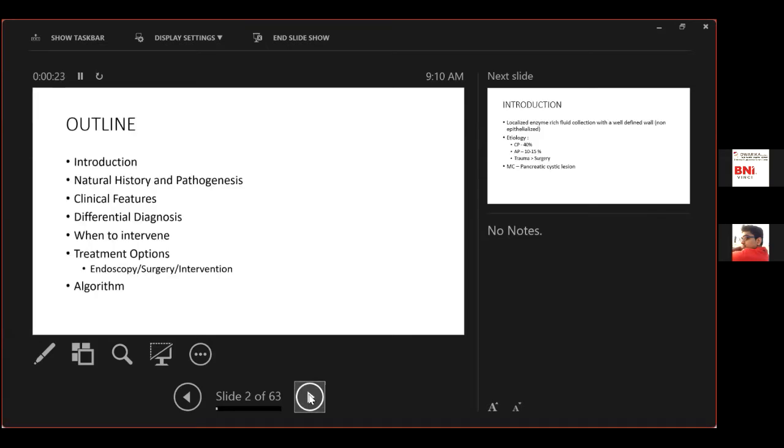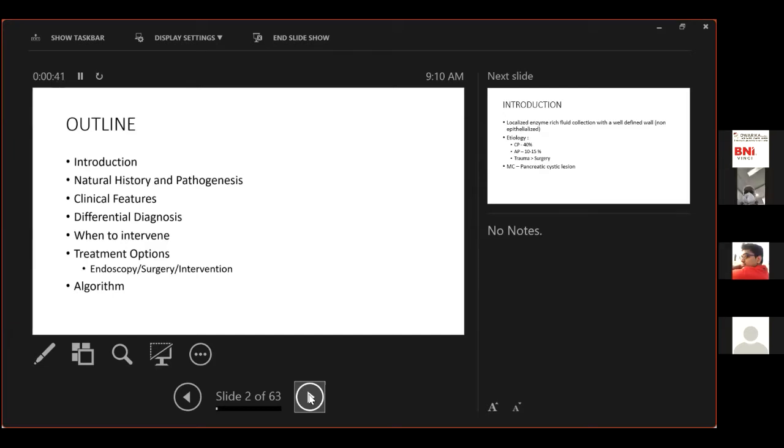The outline of the talk will proceed as follows. To start with an introduction, I'll go briefly over natural history and pathogenesis, clinical features, diagnosis and its differential diagnosis. A very important part is when to intervene, treatment options that are available to us, and end with an algorithmic approach to how to manage a pseudocyst.